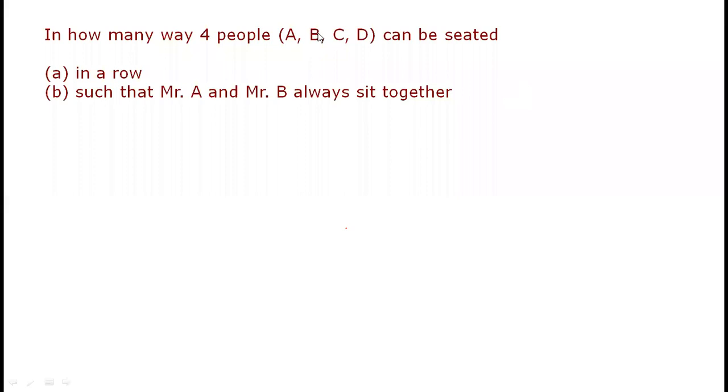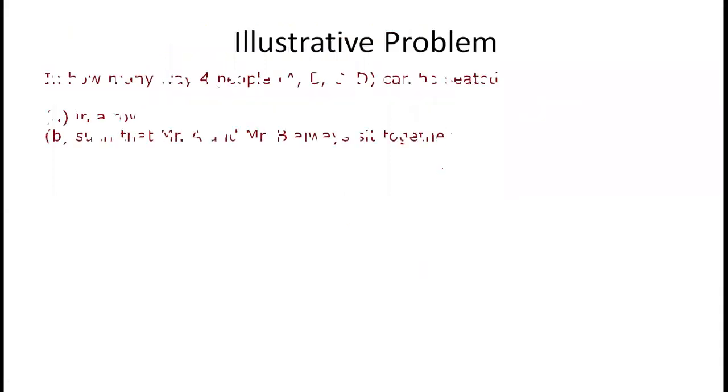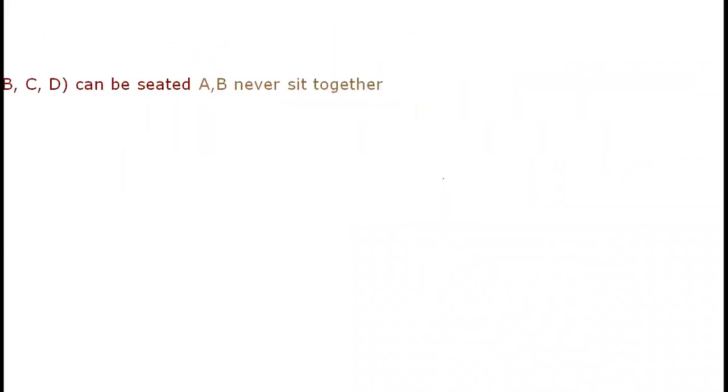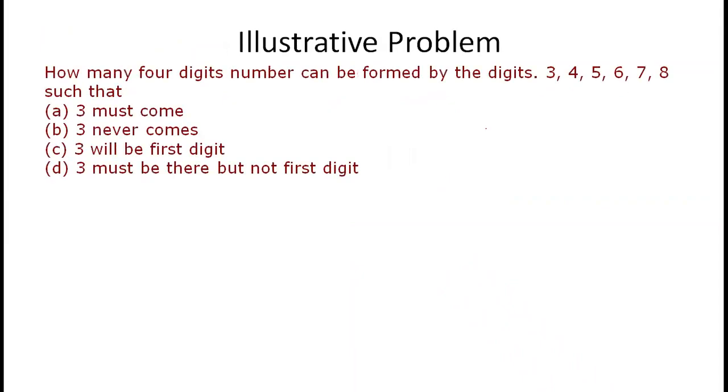A few questions we discussed already. We are just waiting for your friends to join. Okay, so I hope everyone is there. Let's go for the next one, my dear friends. A and B never sit together up to this part. Now let's focus on this: three must never come, three never comes. You just try to think about this question now.